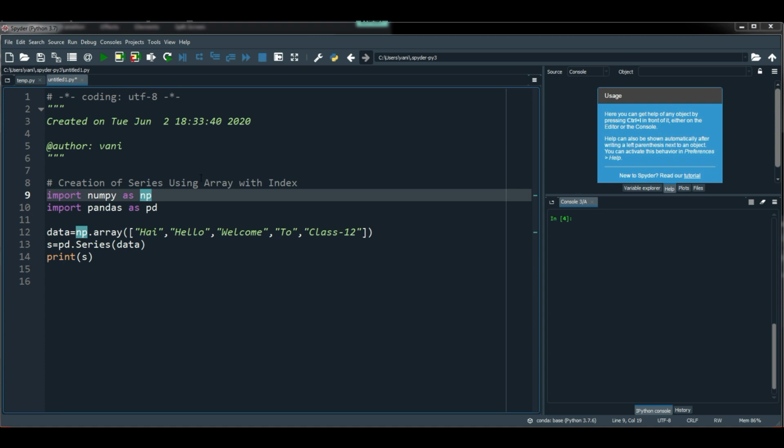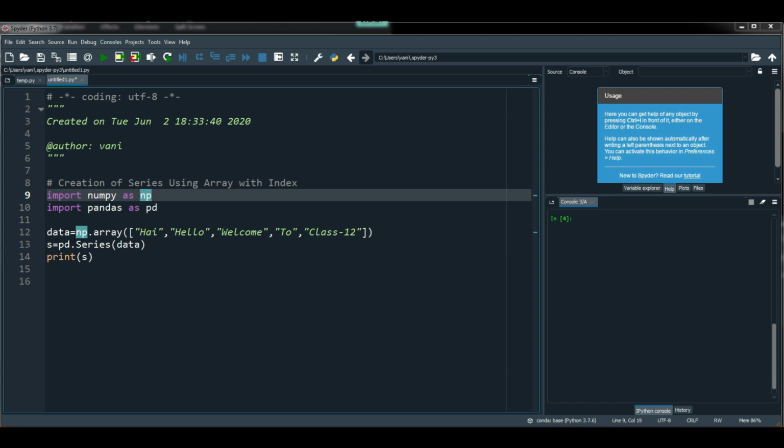Let's see how to create series using array with index. In the previous example we have seen creation of a series using array without index. Now we will see creation of series using array with index. Okay, so here also I need to import two packages, those are NumPy and Pandas, as I am going to use array function and series function in my program. That is why I have imported NumPy package and Pandas package. Okay, so here the variable identifier names are optional. You can use any other identifier names here, that is np and pd.